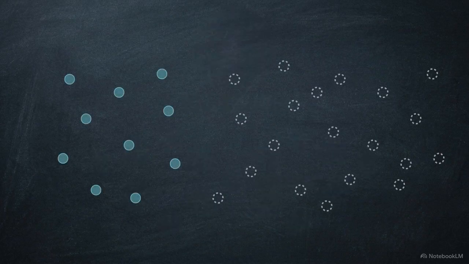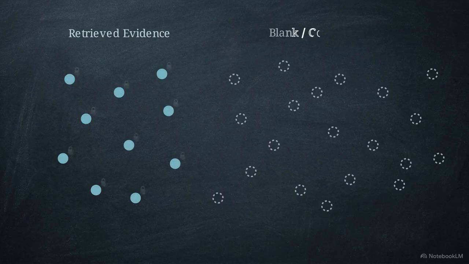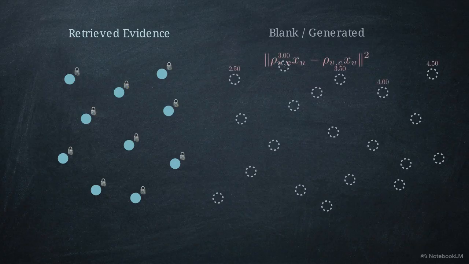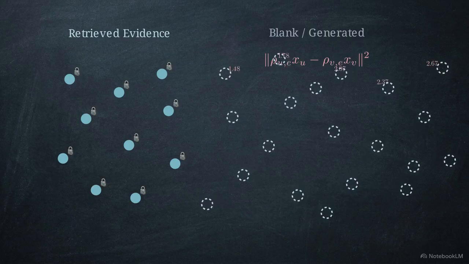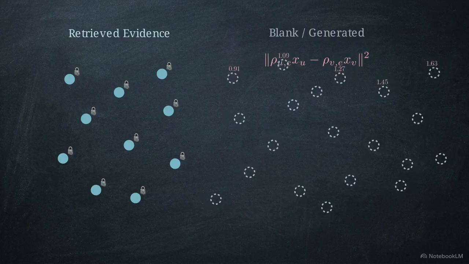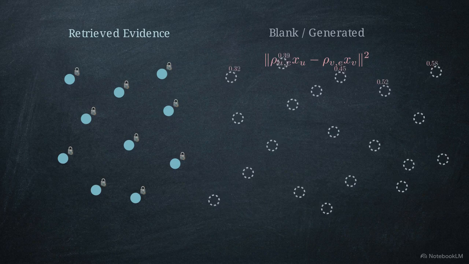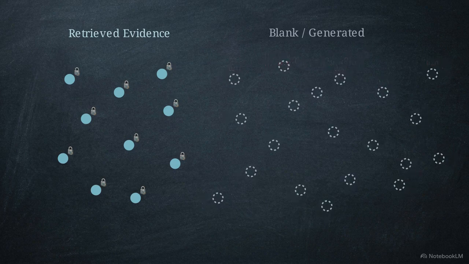This complex graph visualization represents how we scale the mathematics from a 4-node example to a massive retrieval architecture containing hundreds of retrieved documents and generated tokens. With some nodes known and others blank, the system executes harmonic extension. This is the computational process of solving for those unobserved nodes to minimize the total sheaf energy across the entire network. The retrieved source documents act as hard boundary constraints. They are locked values anchored to reality that the model cannot alter.